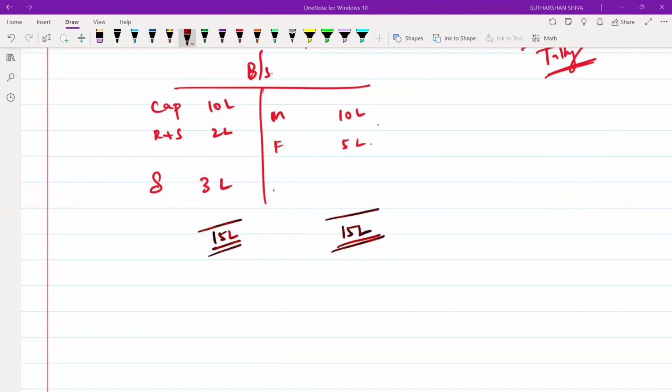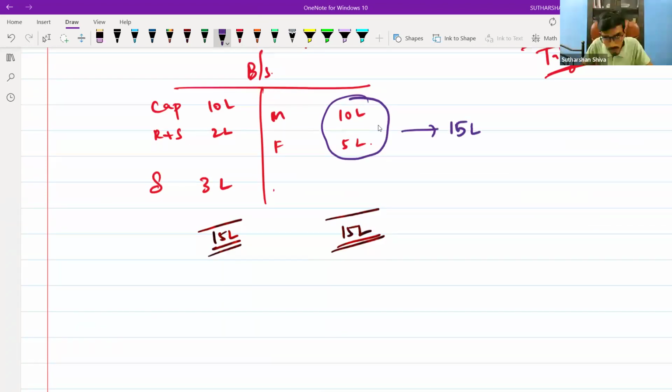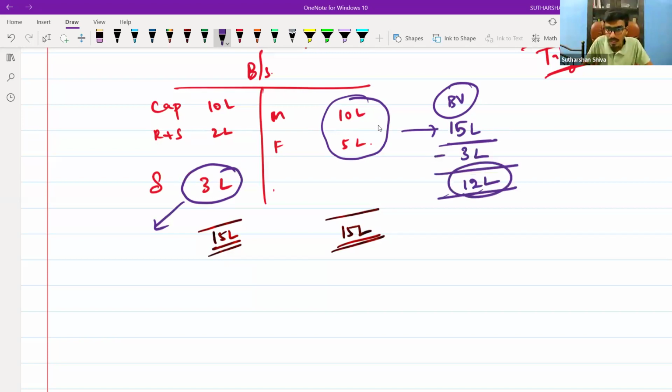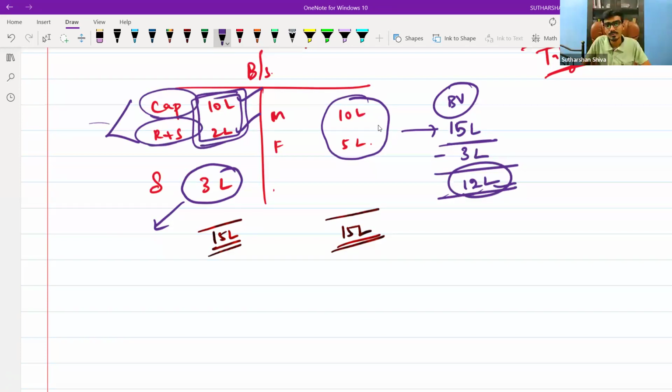Yes, sir. Now, what is a dissolution? You will sell all the assets. Let's say you sell these assets at book value, at 15 lakh. Now you will pay this liability of 3 lakh. 15 lakh is gone, minus 3 lakh, 12 lakh is there. What will you do with this 12 lakh? This capital account and this reserves and surplus of 10 lakh and 2 lakh, you will distribute to the partners. From the partners, you will get a balance. So this 12 lakh will equal this 12 lakh. Always, the cash and bank account will get tallied.